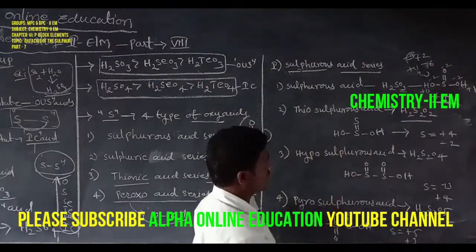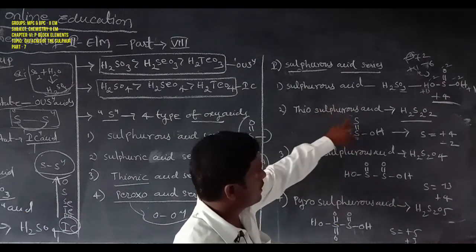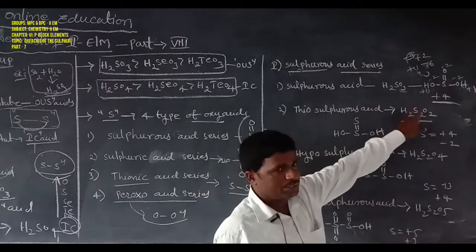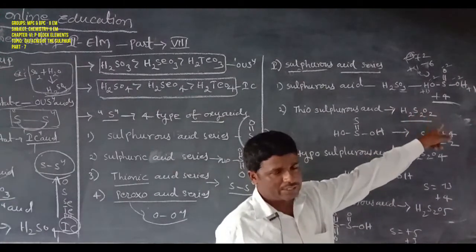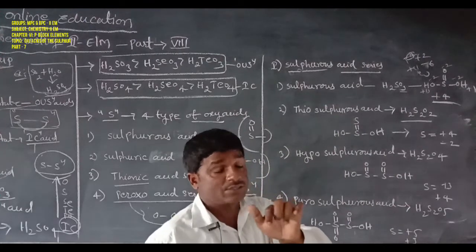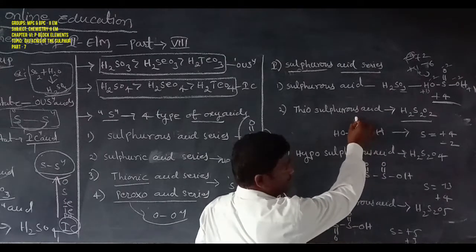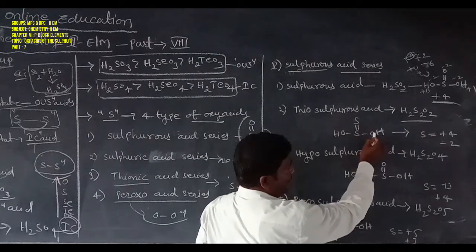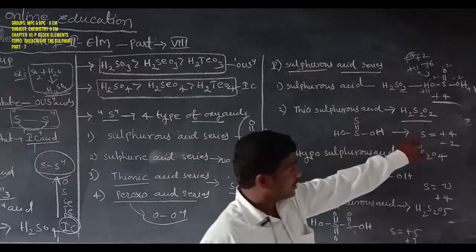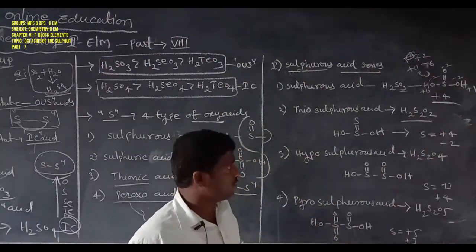Second one, thiosulfurous acid. Thio means an S double bond S. Thiosulfurous acid has the general formula H2S2O2. Here are 2 sulfur atoms, S double bond S, 2 oxygen atoms with double bond O and bond OH, and 2 hydrogen atoms. The sulfur oxidation states are +4 or -2 in thiosulfurous acid.